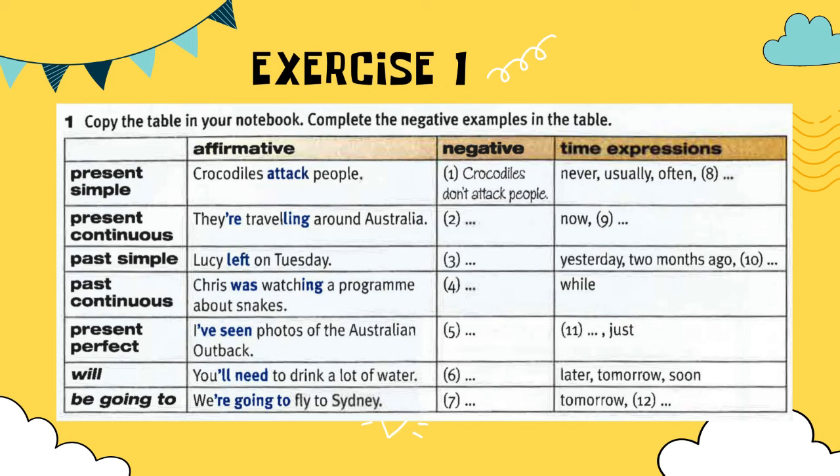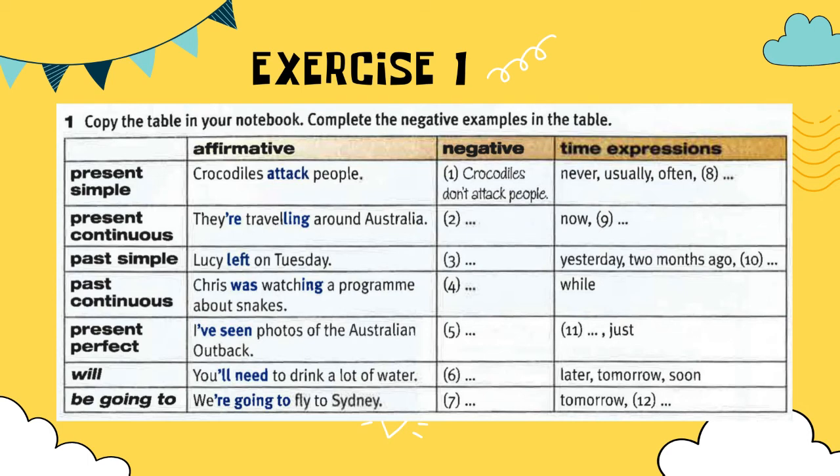Okay, for the affirmative, present simple, crocodiles attack people. So the negative, crocodiles don't attack people. Okay, present continuous, they are traveling around Australia. So the negative, you need to answer. Past simple, Lucy left on Tuesday. Past continuous, Chris was watching a program about snakes.